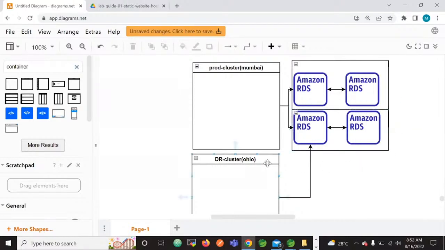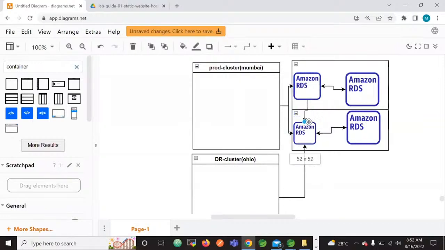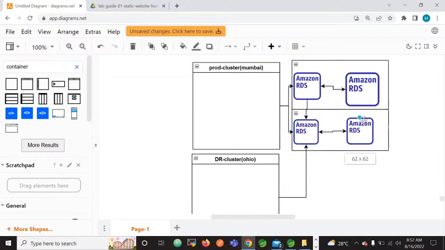Now, whether the data is saved or created through the DR, that will be synced to this database as well. So there is a concept called database master to master, slave to slave synchronization.